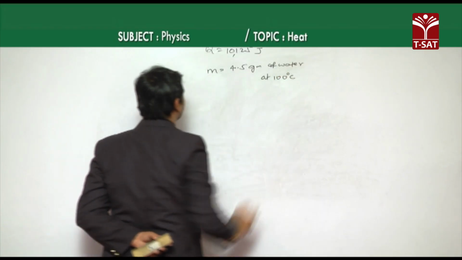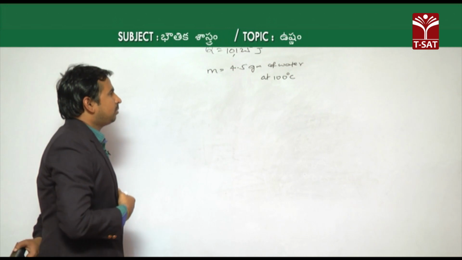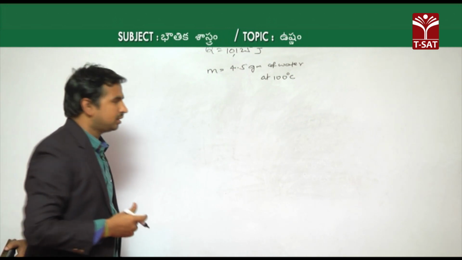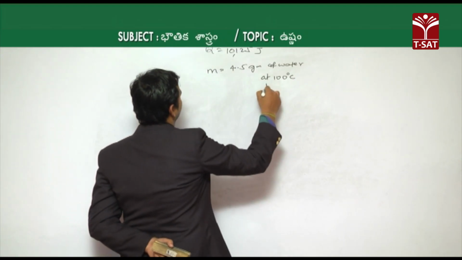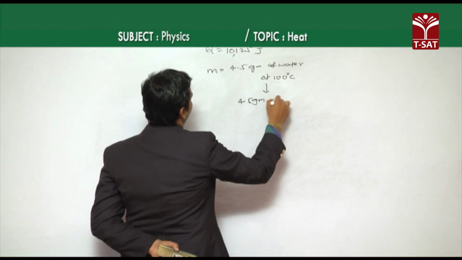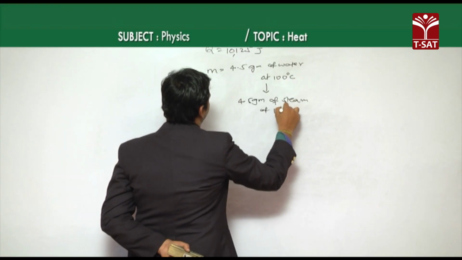So the heat energy supplied is 10,125 joules, and the mass is 4.5 grams of water at 100 degrees Celsius. Now it is becoming steam. As mass remains the same, it is 4.5 grams of steam at 100 degrees Celsius.